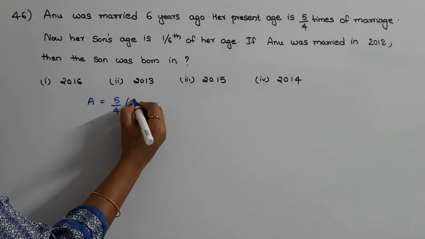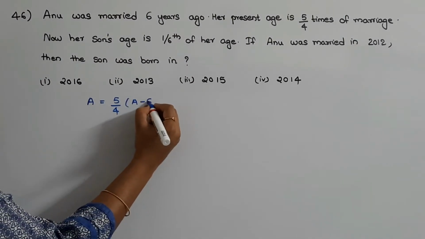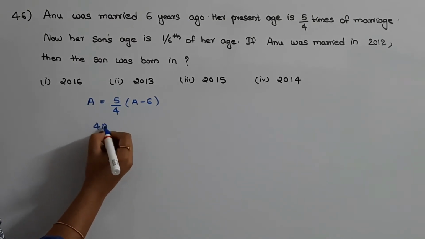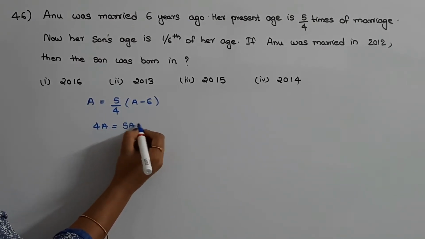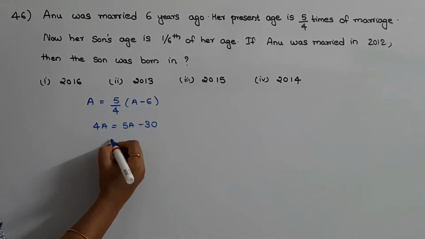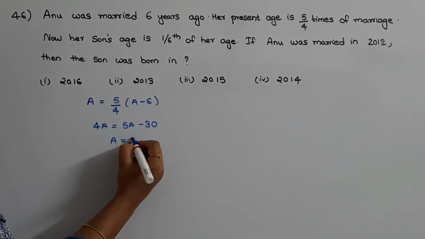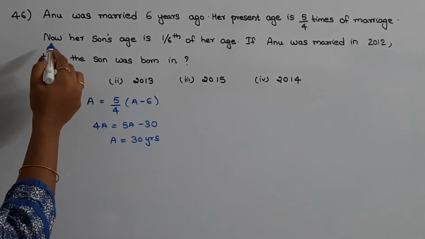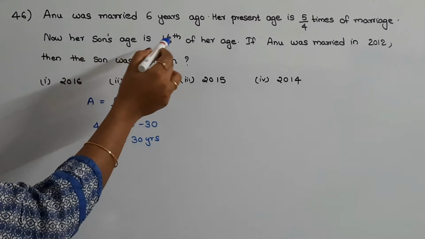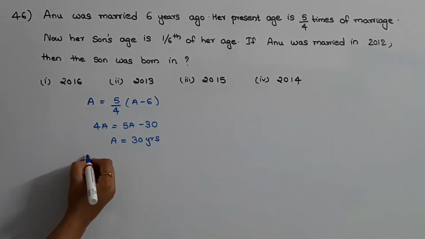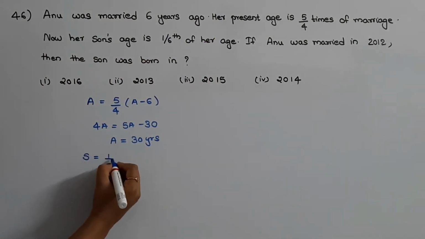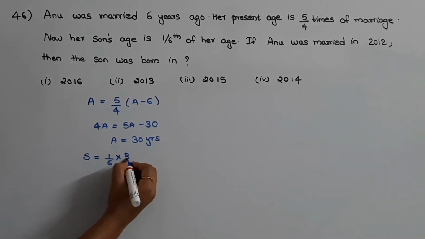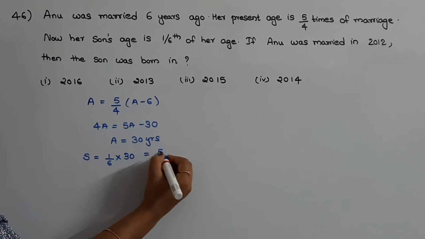So at the time of her marriage, her age was A minus 6. By solving this, we will get 4A is equal to 5A minus 30. So from this, Anu's present age we can find out as 30 years. They have also given that now her son's age is 1/6 of her age. So son's present age is 1/6 of Anu's present age. Anu's present age we found as 30, so son's present age will be 5 years.